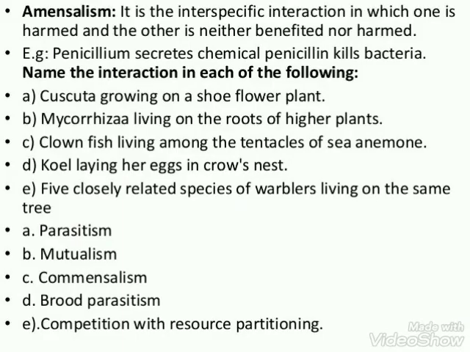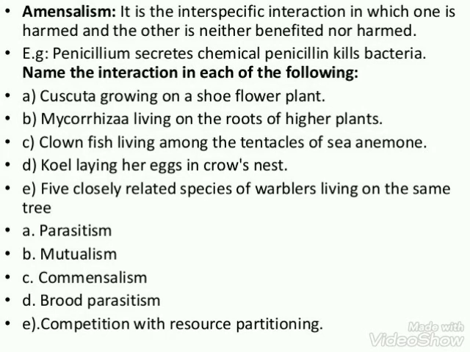The last type of population interaction is amensalism. It is referred to as the interaction between two different species in which one species is harmed and the other is neither benefited nor harmed. For example, the mold Penicillium secretes penicillin which kills the bacteria, but the mold is unaffected.